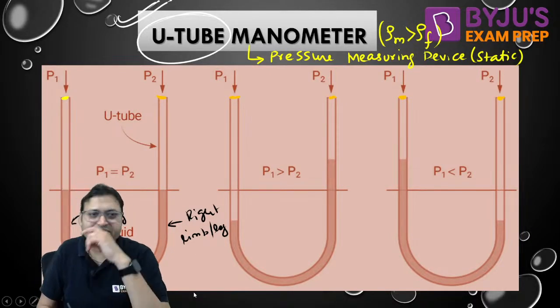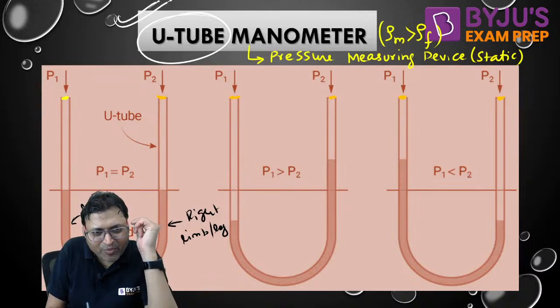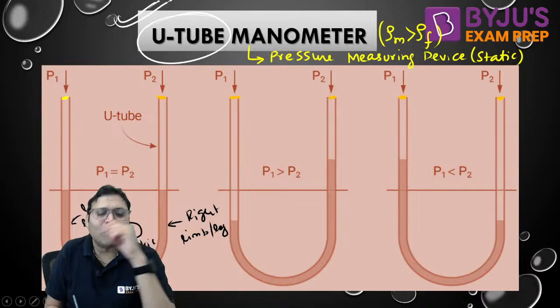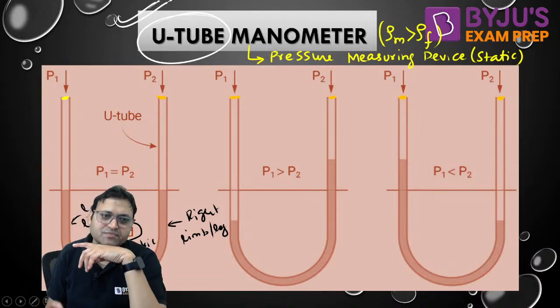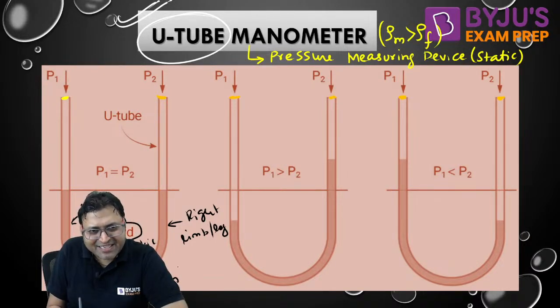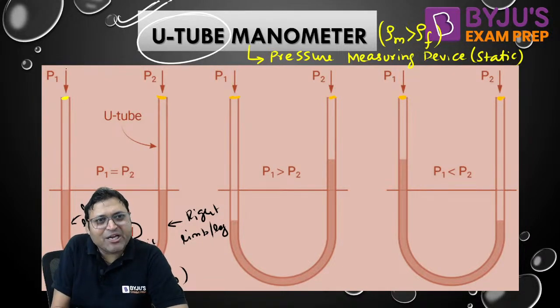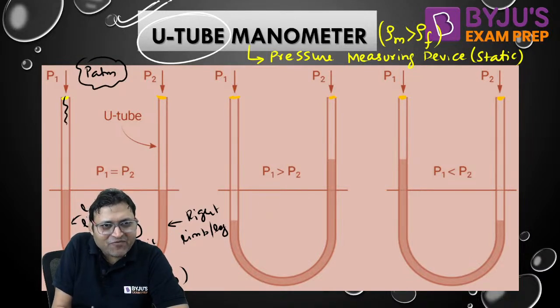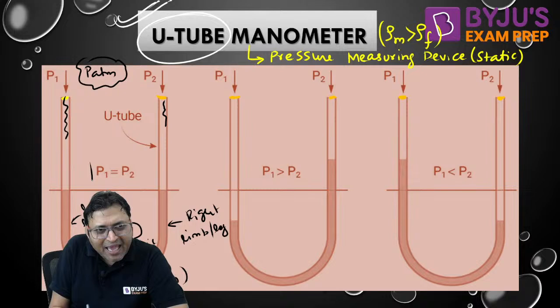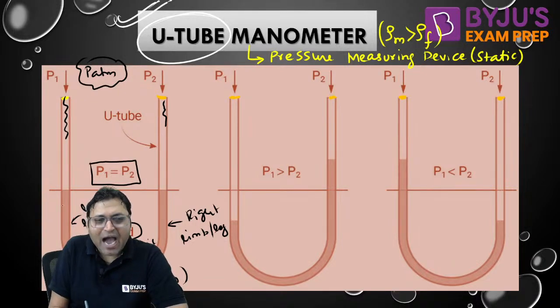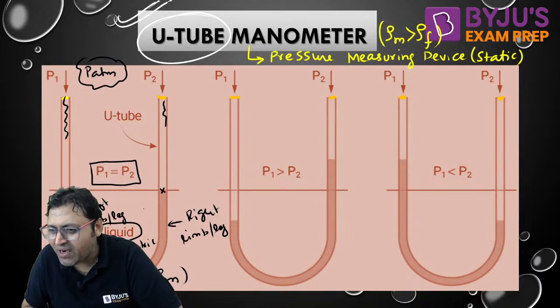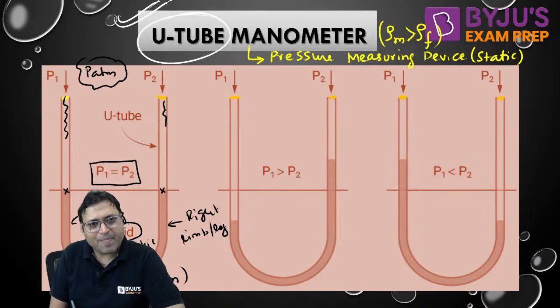This is the manometric liquid, and its density is rho m. As long as P1 and P2 are equal, since both the limbs are open to atmosphere, the pressure in the left limb will be the same as the pressure in the right limb. According to Pascal's law, the level of manometric liquid in both the limbs will be equal.